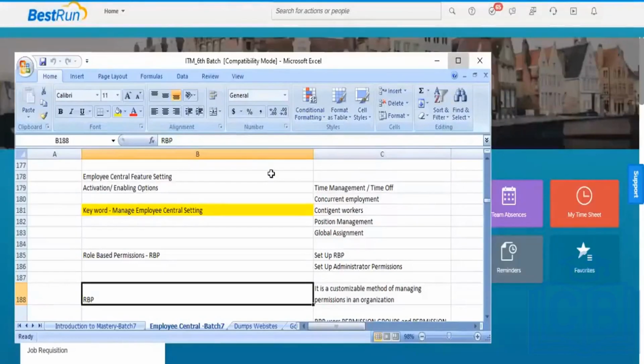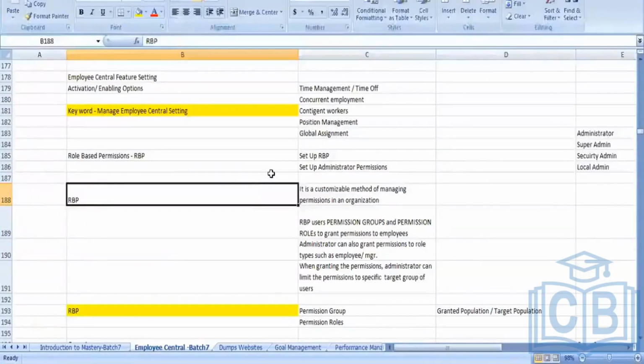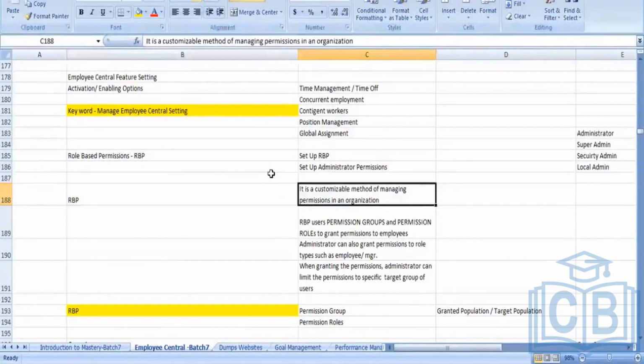We have a tool here that is RBP, role-based permission. Role-based permission is a customizable method of managing the permissions in the organization. Customizable means I have created some permissions for my customer in the system.